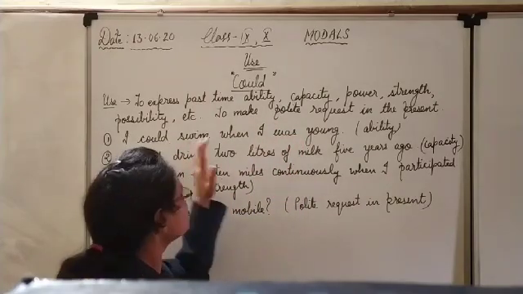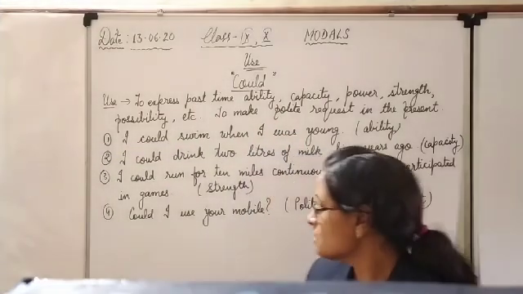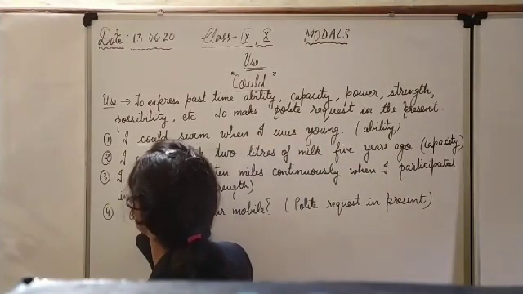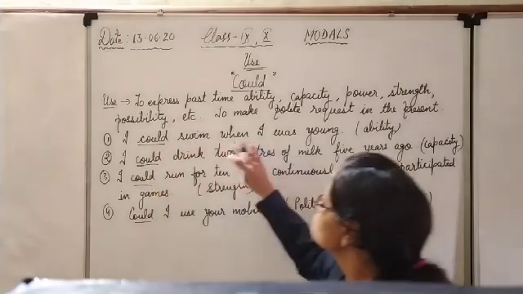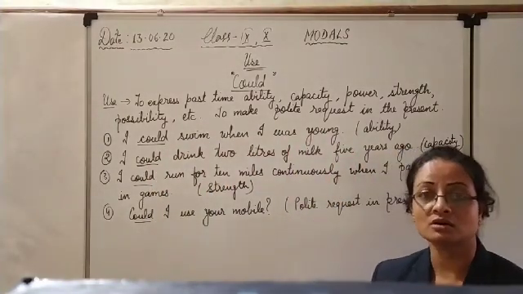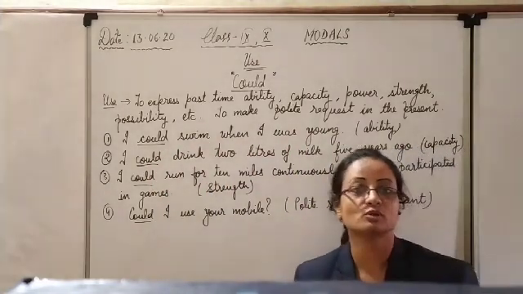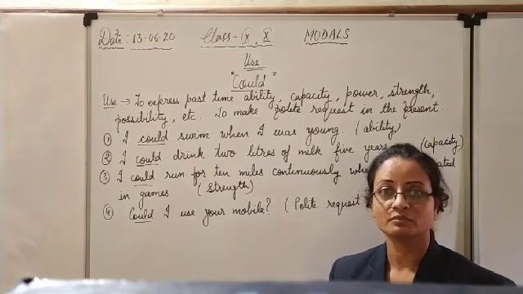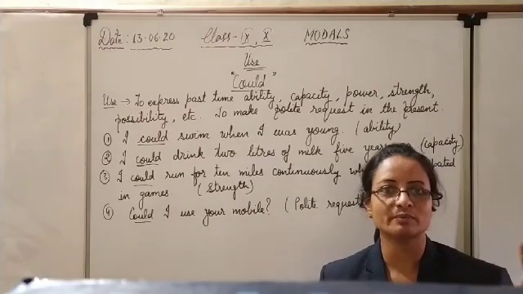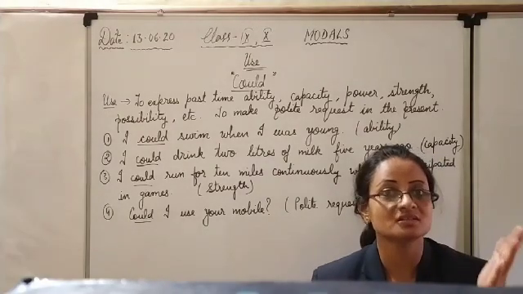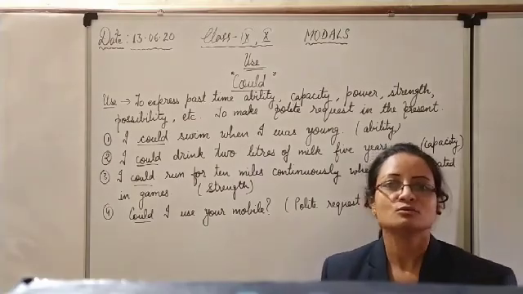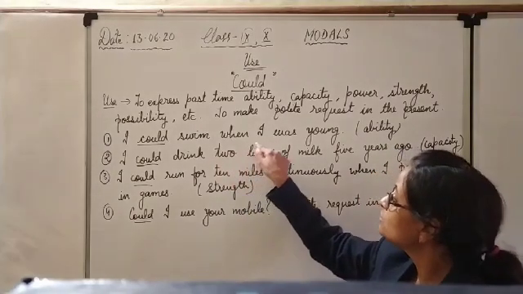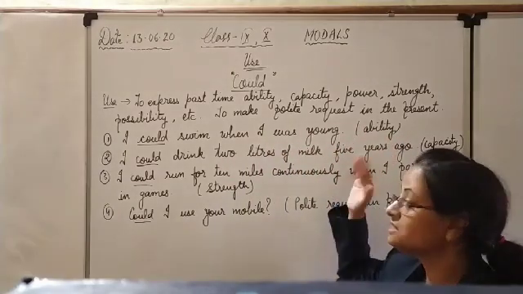Look here, some of the examples are similar. I could swim when I was young. Look at the use of could in all these sentences. Or I could speak English, the same example as can. I could speak English when I was in class 5th. Means now, because of lack of practice or no knowledge of tense, I have not studied nicely, so I cannot make use of correct English. So here, I could swim when I was young, ability of the past.